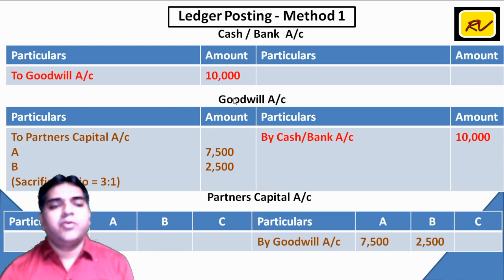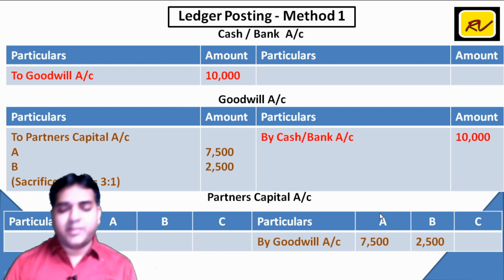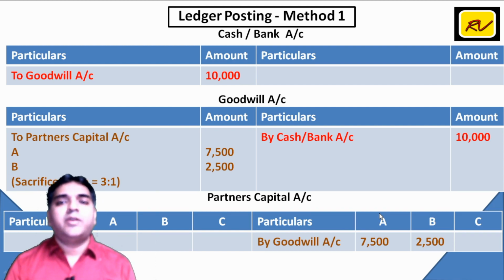So accordingly, goodwill account debit to partners capital, 7,500 and 2,500 will be distributed between A and B respectively. Goodwill के debit में लिखा partners capital, so partners के credit में आएगा by goodwill. This is the simple method when goodwill is brought in cash.